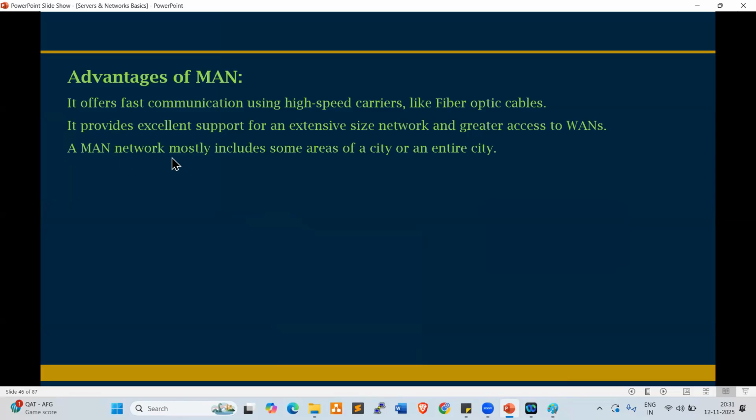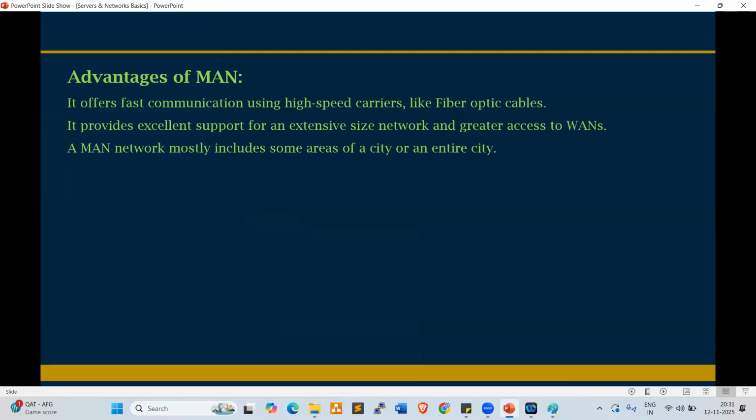A MAN network mostly includes some area of a city or an entire city. Within the city or different cities also you can configure this MAN connectivity. So Secunderabad, Hyderabad, right? Like that, twin cities, we can configure MAN connectivity. By using fiber optic cables, the signal will go through light, right?